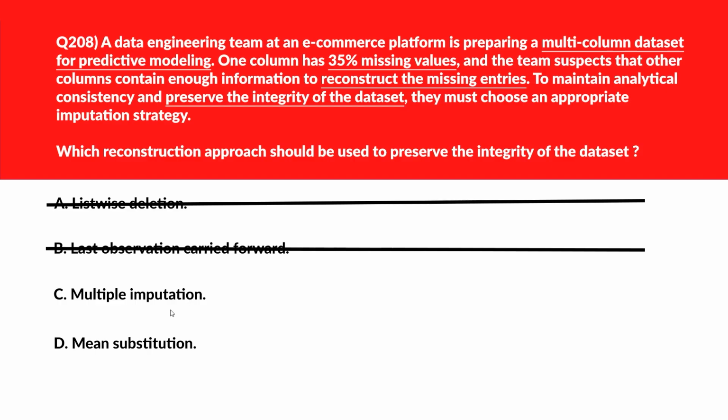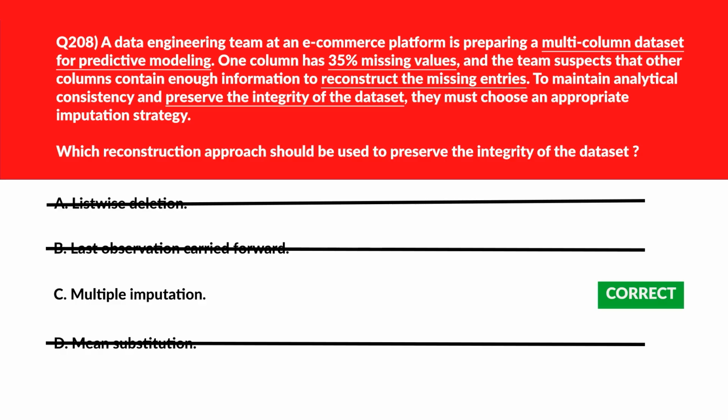C says multiple imputation. Multiple imputation leverages relationships among columns to estimate missing values, preserving statistical consistency and reducing bias. Let's keep this. We'll move to D. D says mean substitution. Mean substitution ignores feature relationships and introduces bias. Let's delete this. We'll lock option C, multiple imputation, as the right answer.